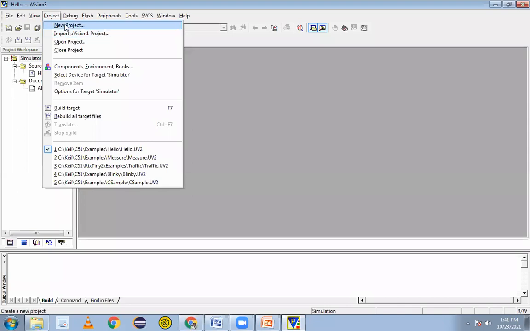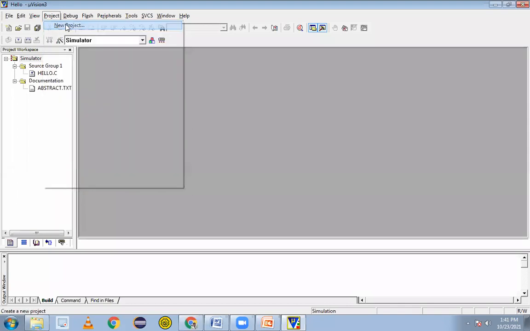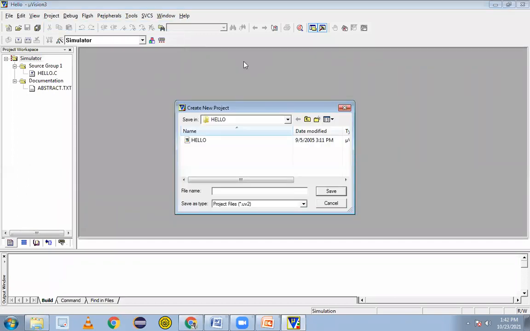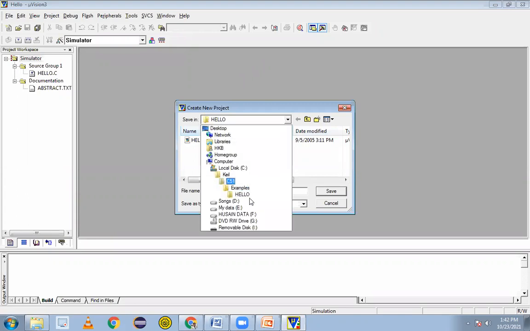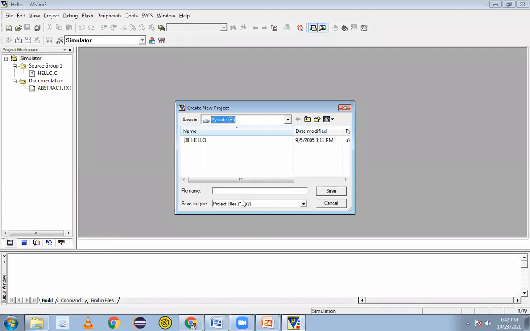Once the software is open, first task is what? Go to new project. Click on that. So I can store this project anywhere. I'll store it at my location, in the E drive. I have the MC folder. So you can store anywhere as per your choice. By default, it goes in the C drive.